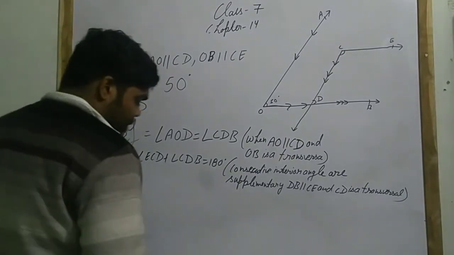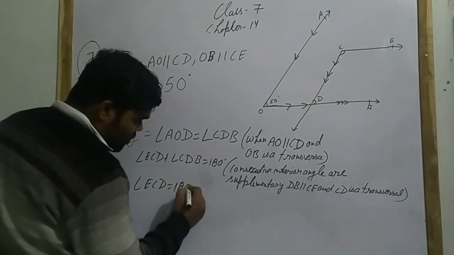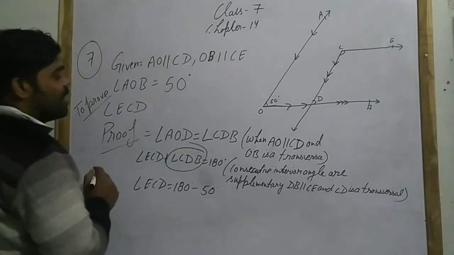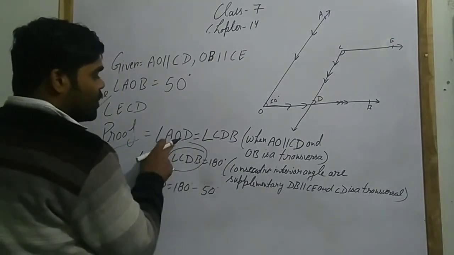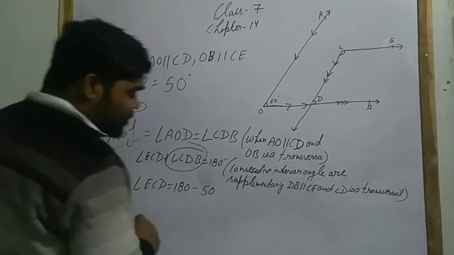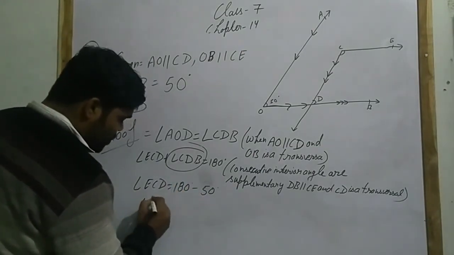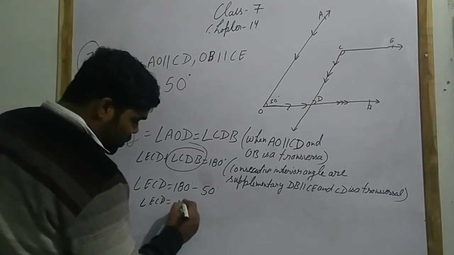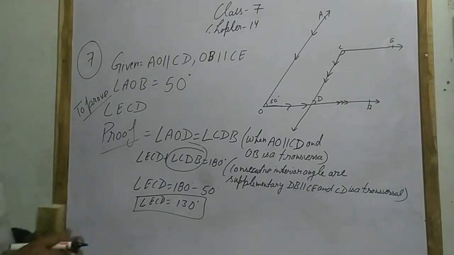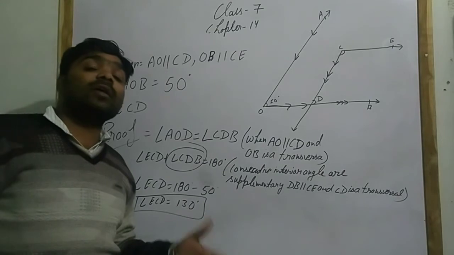So angle ECD equals 180 minus 50 degree. Angle CDB is angle CDB. We have proved here AOD equals CDB. AOB is given here 50 degree. So angle ECD equals 180 degree minus 50 degree. So angle ECD equals 130 degree. This is your answer.